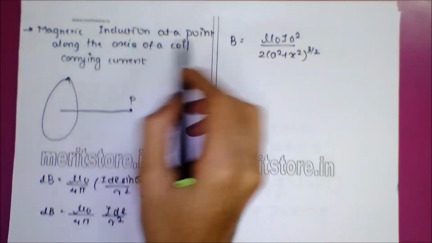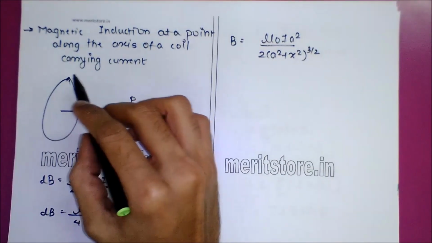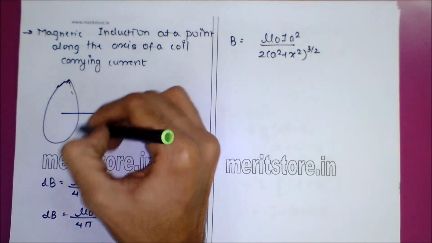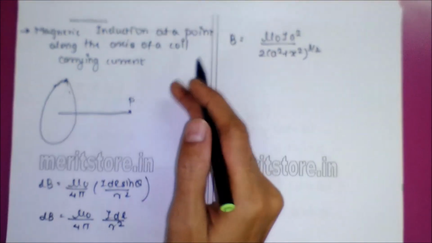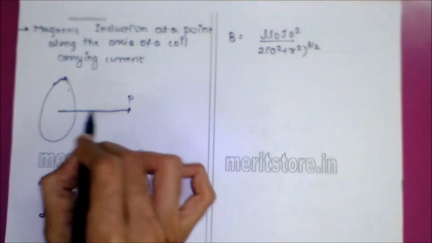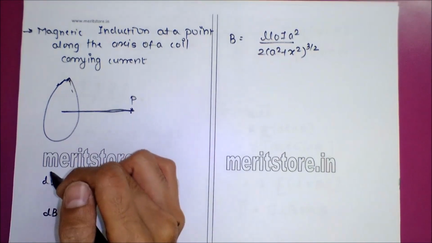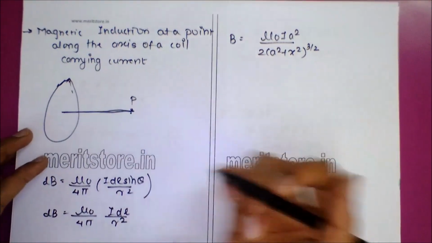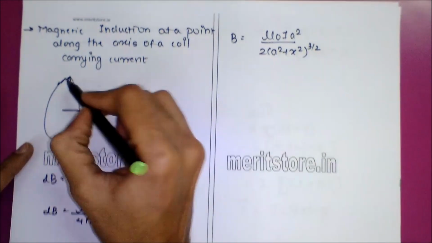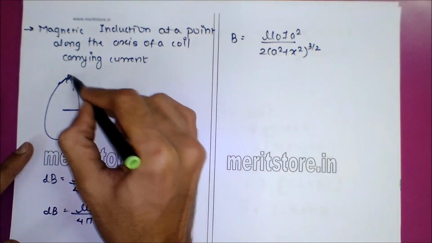Now the magnetic induction at a point along the axis of a current carrying coil. This is my coil again, which is carrying some current. Because of that there is a magnetic field around, and I have to find the magnetic induction at this particular point along the axis of the coil. So first we'll find the magnetic induction, as we did earlier, which is coming out from the small element dl.